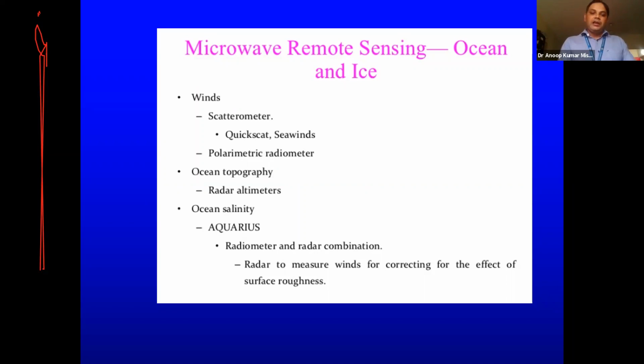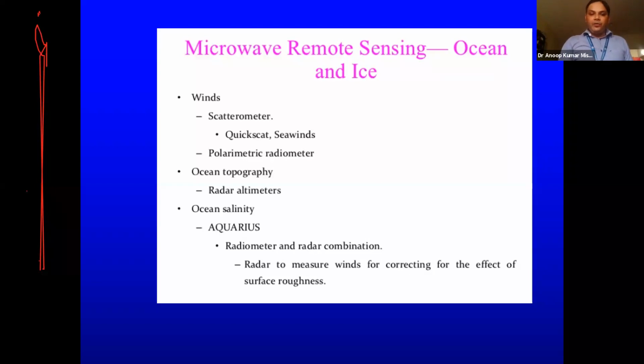Altimeter, what it does, it used to monitor the height. Suppose we want to know the distance from a particular height to the ocean, so it just sends a signal and receives that signal back, and based on the time delay and the backscattering coefficient, it will say that, okay, this is the distance from that particular sensor to that particular sea height.